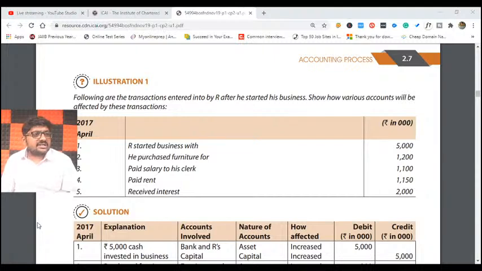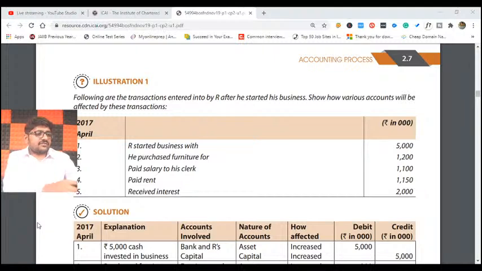Show how various accounts will be affected by these transactions. They are asking just for how these accounts are affected, but we will do both. We will write the journal entry also. We will not write the journal entry exactly, we will write which account is debited, which account is credited, how it is affected, everything we are going to write it here. Got it? So now let us start.